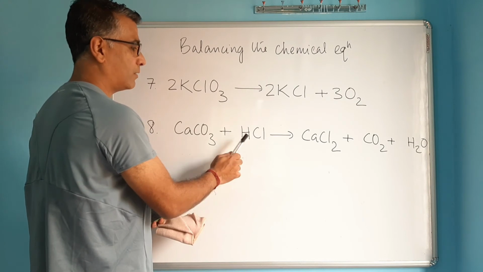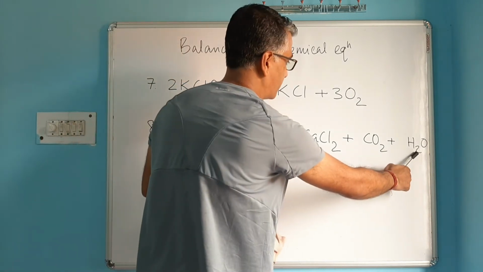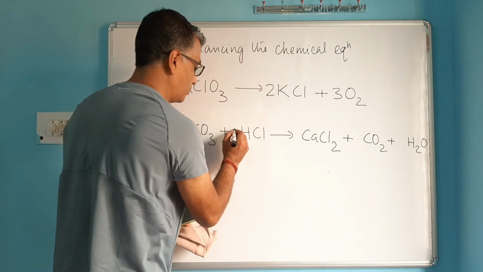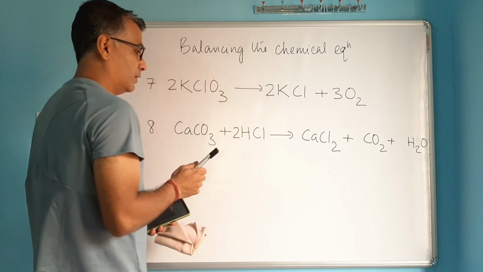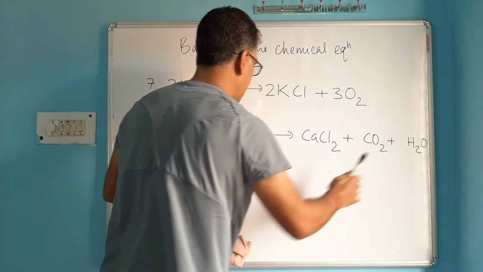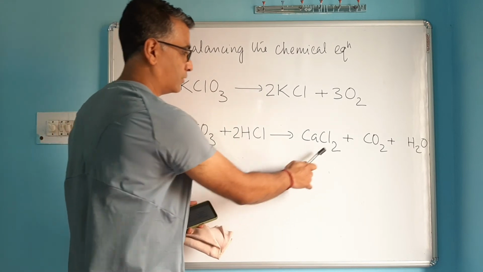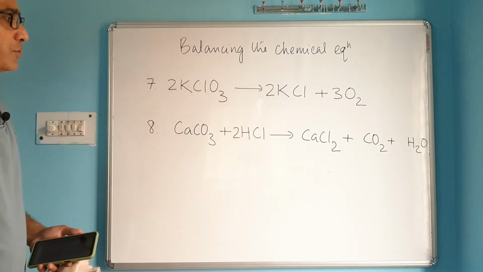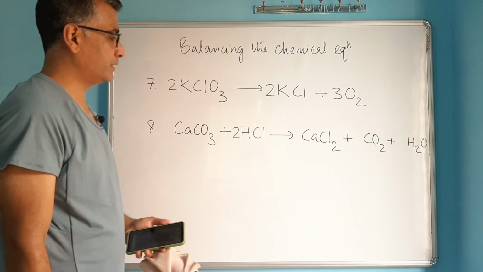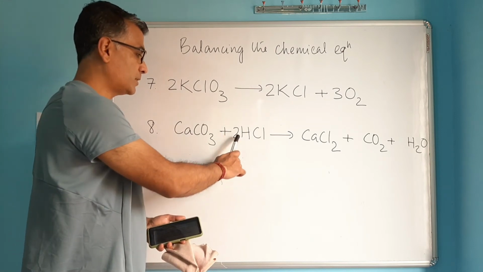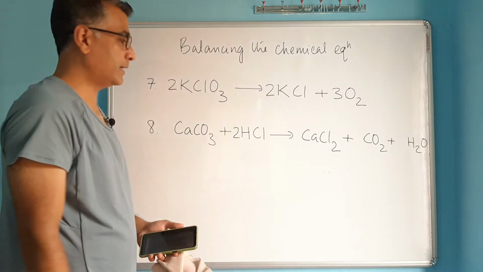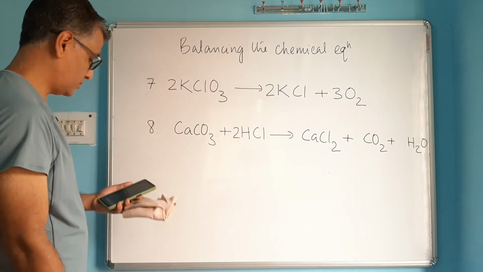Hydrogen, 1 on left, but there are 2 atoms on right. So how do you make this 2? By placing 2 here. So 2 hydrogen balanced. Now 2 chlorine and 2 chlorine, that is also balanced. So this one's long equation, but yet the balancing is very simple. You just have to place 2 as a coefficient of HCl. That's it. The equation is balanced.